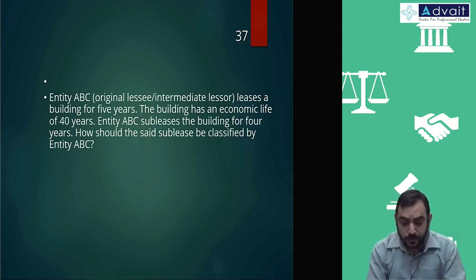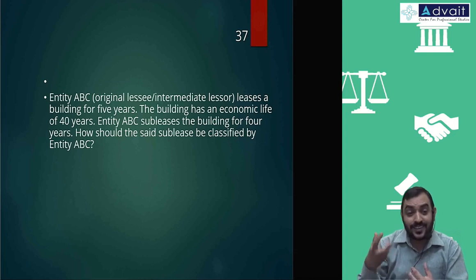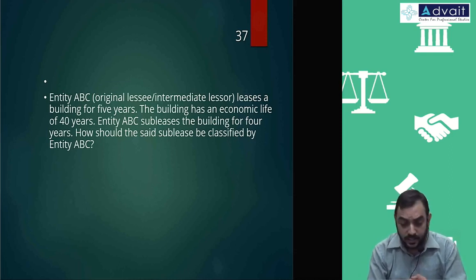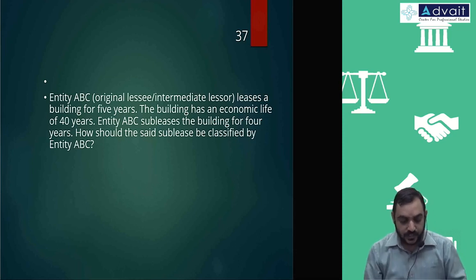So when you're thinking from this intermediate person's point of view, the basis for classifying should not be the original economic life, but the life under his control. His control is 5 years, and out of that he is giving 4 years, which represents the substantial portion. We will classify it as finance lease.